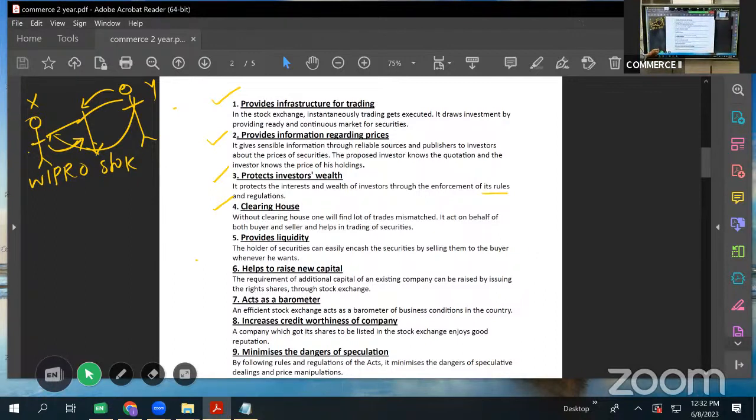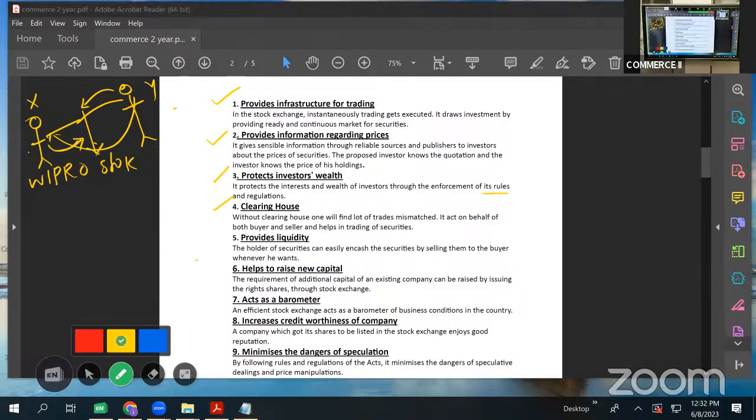Just now I told you liquidity means converting into cash. So stock exchange provides a platform. Suppose I am holding 100 shares of some company X Limited. I want to sell them. Where can I go? I'll go to a stock exchange and sell. So stock exchange provides liquidity to the securities. If a person wants to convert his securities into cash, he can go to stock exchange and do so.